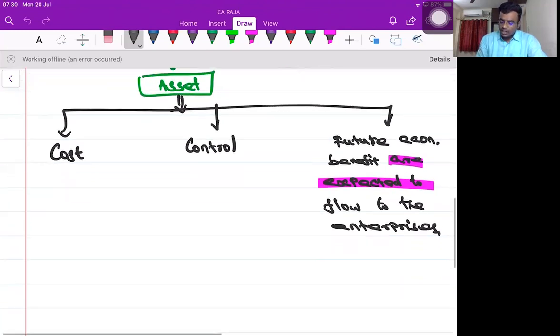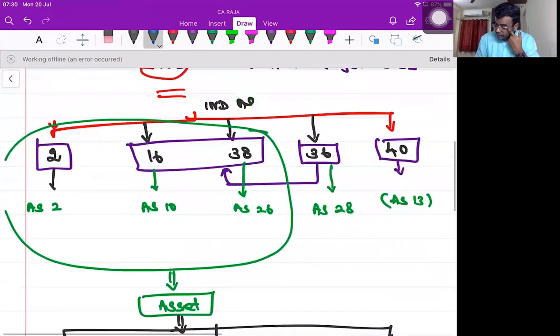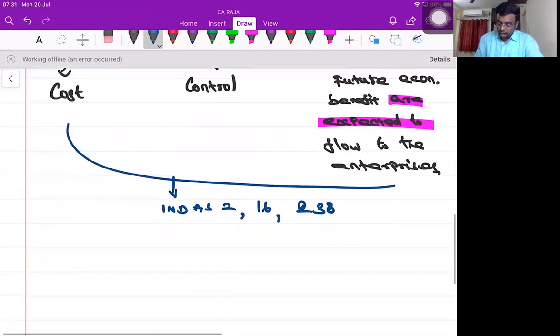Yes, sir. This is a common definition. This is a common definition for Ind AS 16 and 38.